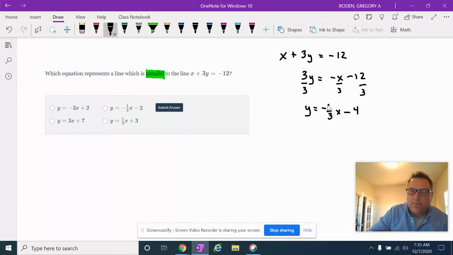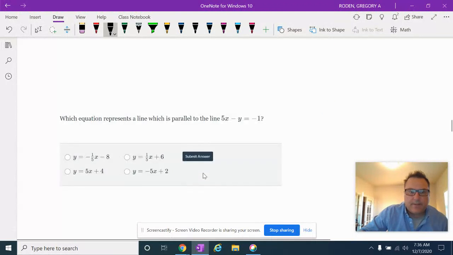So we want a line with a slope of negative 1/3. You don't care about anything else. So it's got to be that one right there because it has a slope of negative 1/3. And we're done.